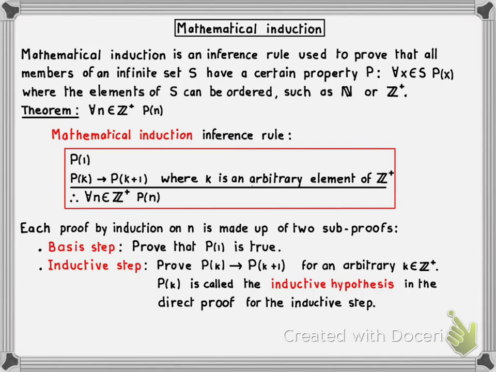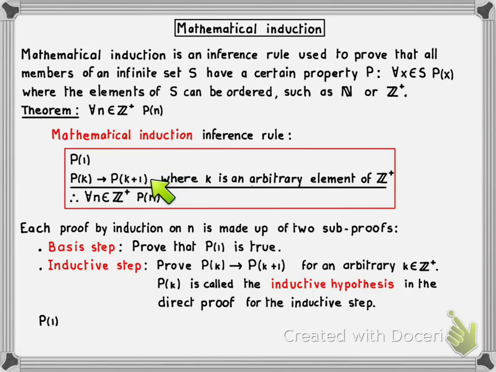So let me conclude this first segment with a brief discussion of the intuition for why this inference rule makes sense. Why does this conclusion logically follow from these two premises? How could you infer a property P for an infinite set of elements using only two logical true propositions? Well, let's see how this works. So let's assume that these two premises are true. So P of 1 must be true. Let's start with that. And the second premise is also true.